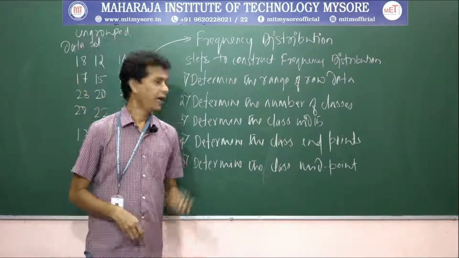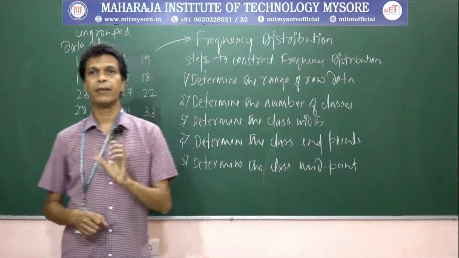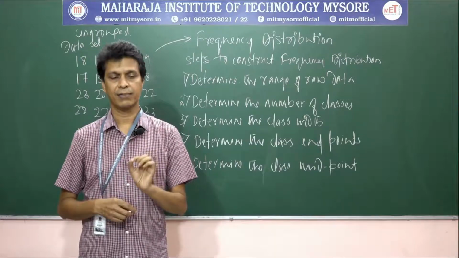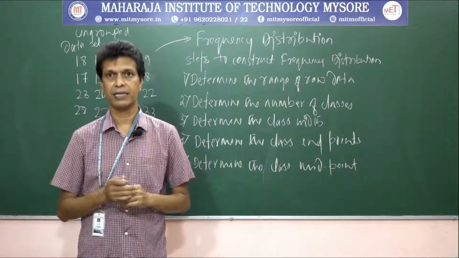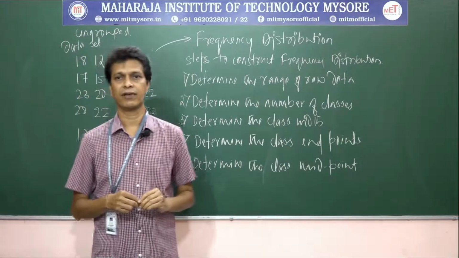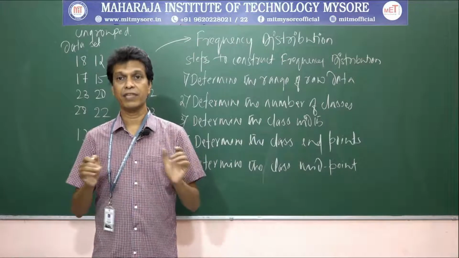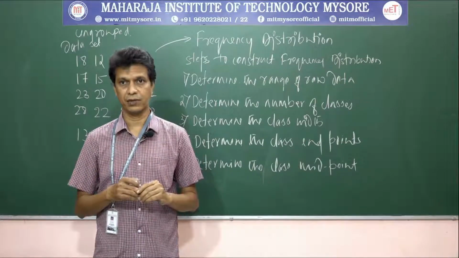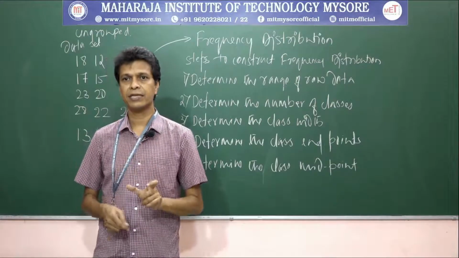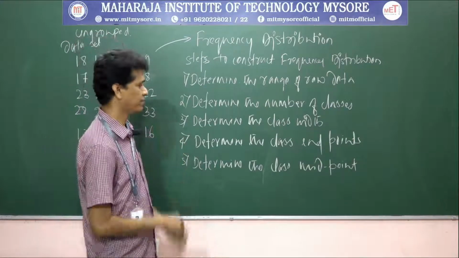Okay? And then finally, we have to determine the midpoint. The midpoint of each class interval is called the class midpoint. Sometimes it is referred to as class marks. This value is halfway across the class interval, so the class midpoint can be calculated as the average of the 2 class endpoints. The class midpoint is important because it becomes the representative value of each class interval.